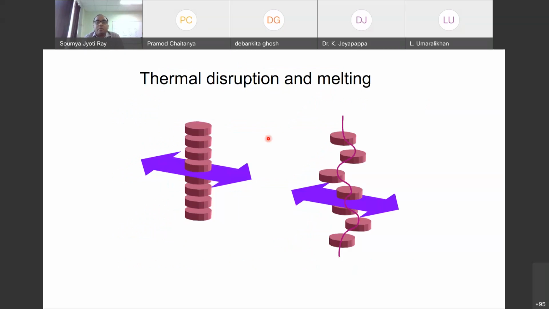So that is also something called thermal disruption and melting. Again, thermal energy can hamper this. As you can see on the left-hand side, I have a perfectly ordered vortex, and on the right-hand side, the vortices are somehow ordered, but around a mean position. They are not exactly falling around a straight line, but rather are slightly displaced with respect to their mean position.